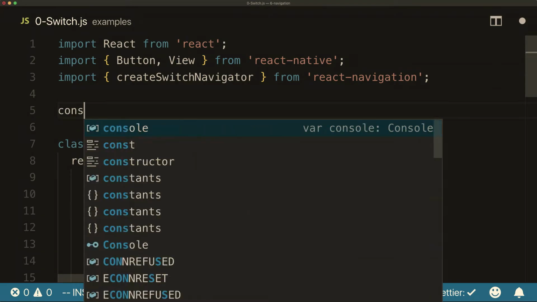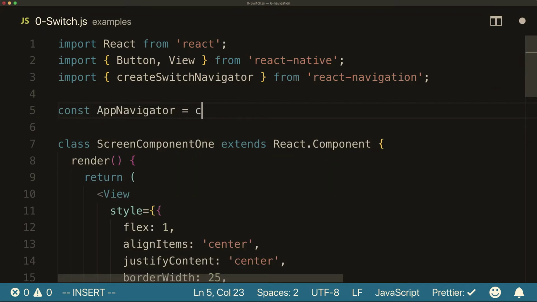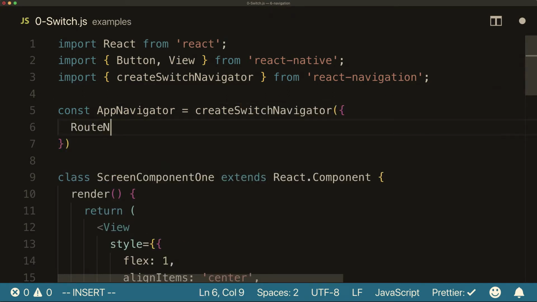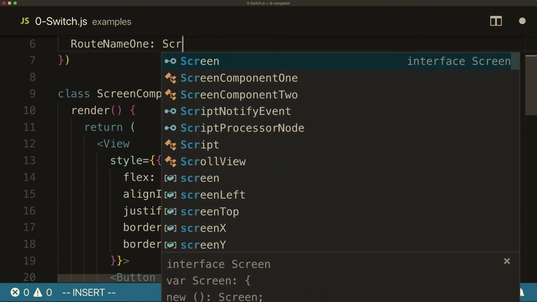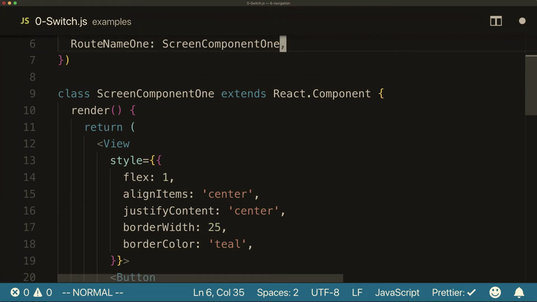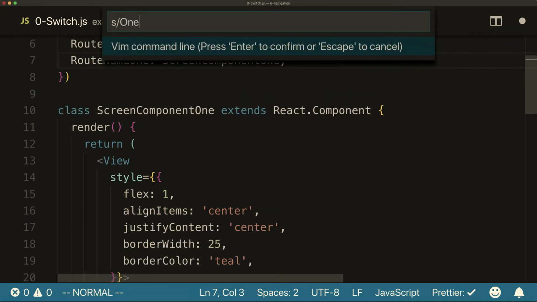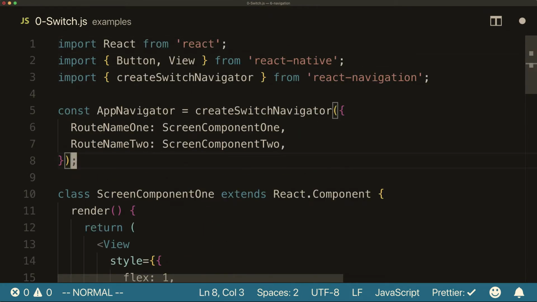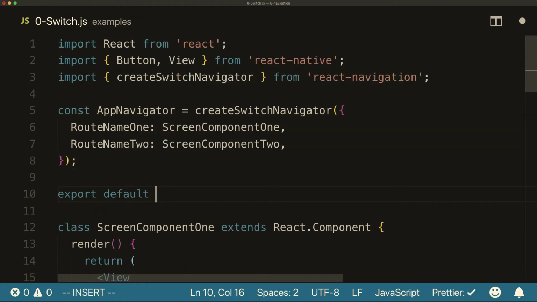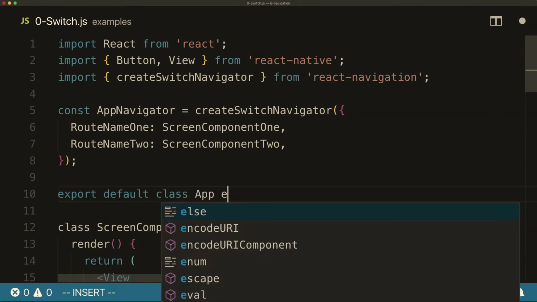So let's create a navigator. Switch navigator. And this one was called route name 1, if I'm not mistaken. Yep. Screen component 1. And that was not right. And just for the sake of demonstration, I'm going to say export default class App.